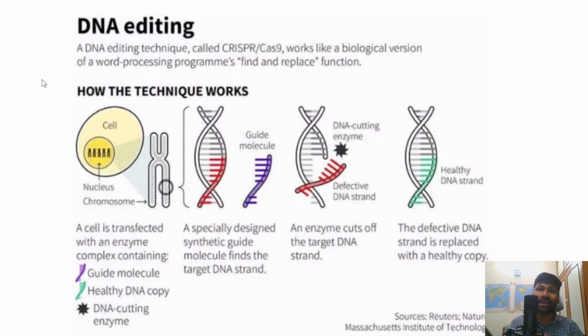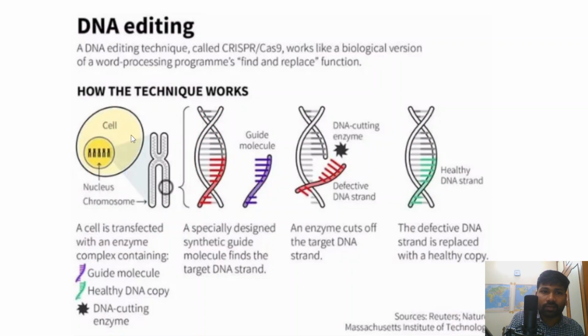And how does DNA editing actually work? Here a detailed description has been given of how genome editing is actually done. Genome editing can be done using a technique called CRISPR-Cas9. This technique is also very important. The CRISPR-Cas9 technique is the genome editing technique, and using it, the genetic structure or genetic material of a particular organism can be edited.